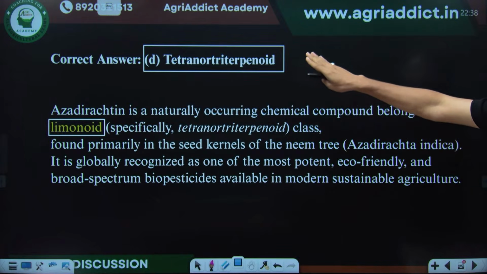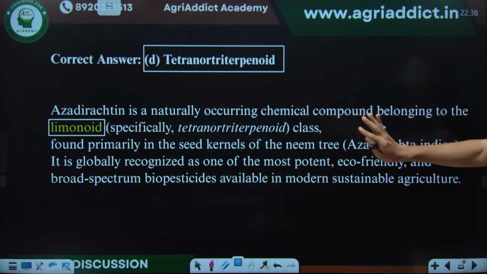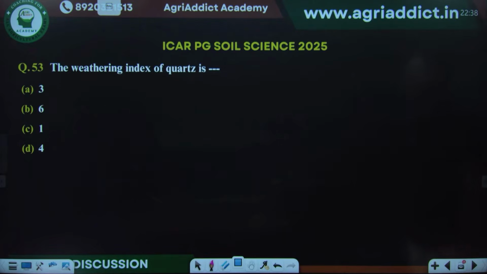So apart from this, some important properties of Azadirachtin are mentioned. You can go through these properties. This will be very, very beneficial for your exam preparation.